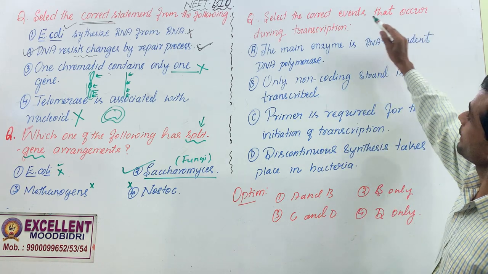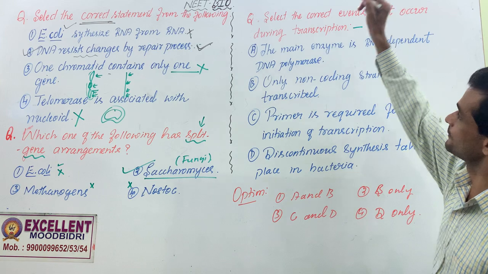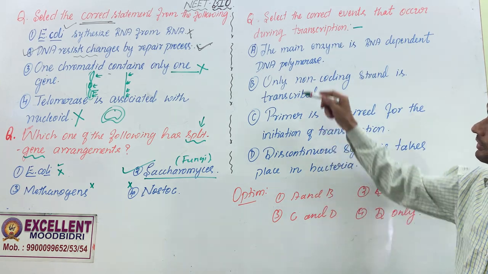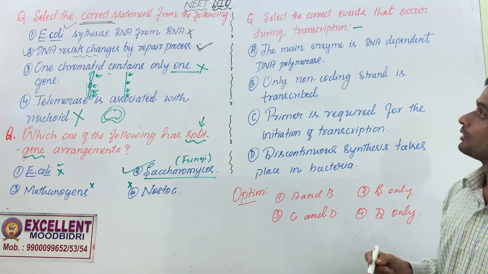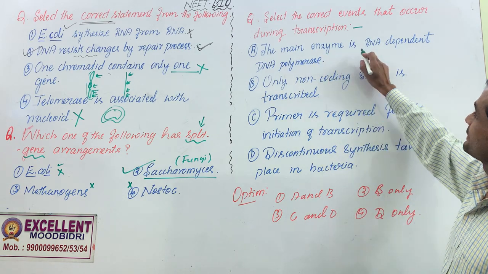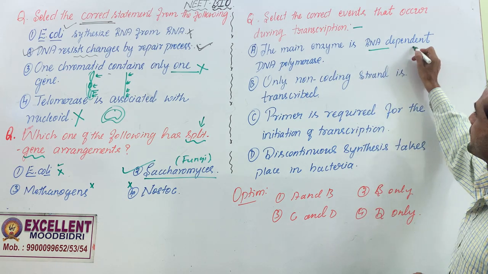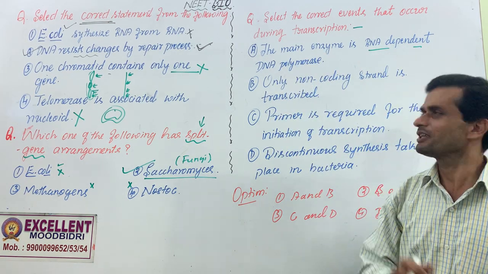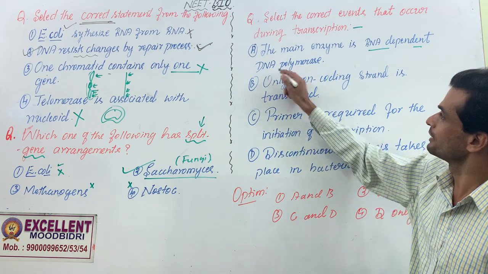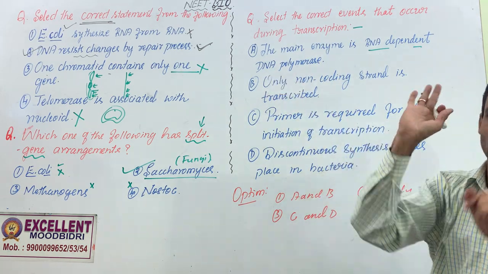Select the correct events that occur during transcription. You have to check the options later when we go through the A, B, C, D statements. Alright. The main enzyme is RNA dependent DNA polymerase. We are talking about transcription. We are talking about RNA synthesis. Then why do we take DNA polymerase? It should be RNA polymerase.